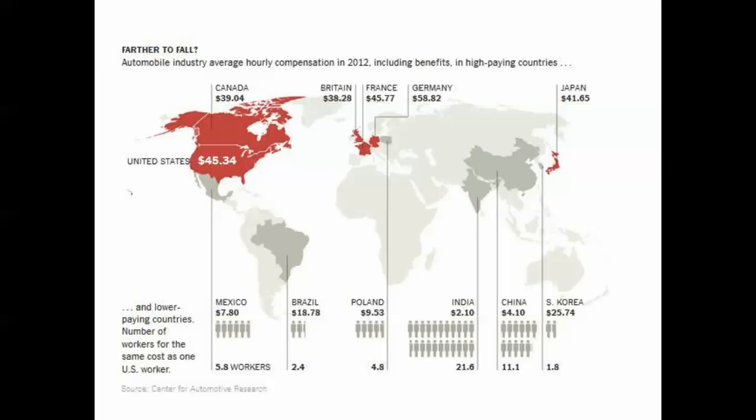Now, what that means is that India can hire 21, almost 22 people for the same price of a single worker in the United States. That means that more cars are going to be made where labor's cheaper. Now, that only plays to a certain degree because, again, cars are really expensive to move around the world. But labor is an important component of globalization. Where labor is cheap, more manufacturing will happen. Lower skilled labor is even cheaper.